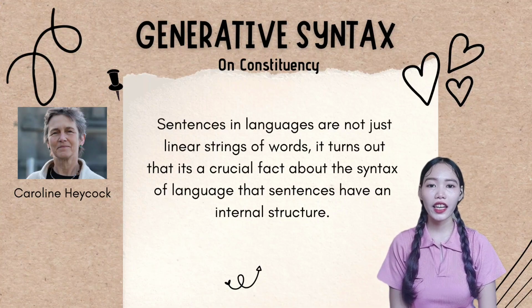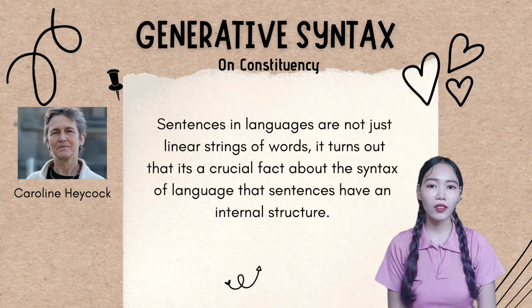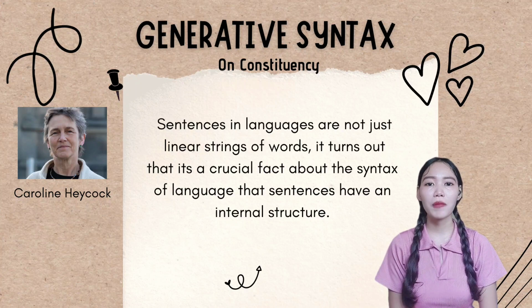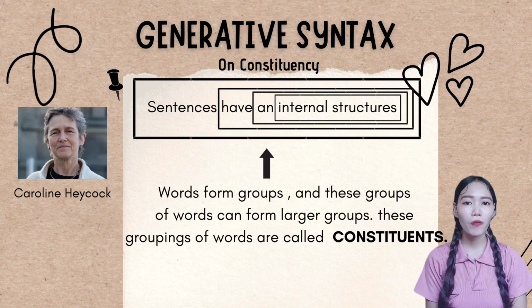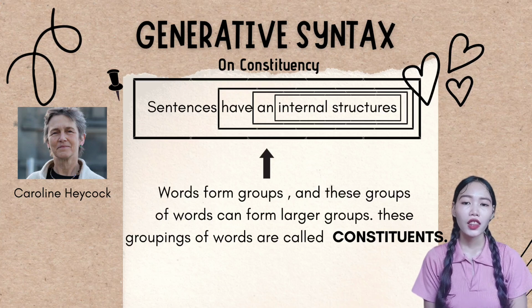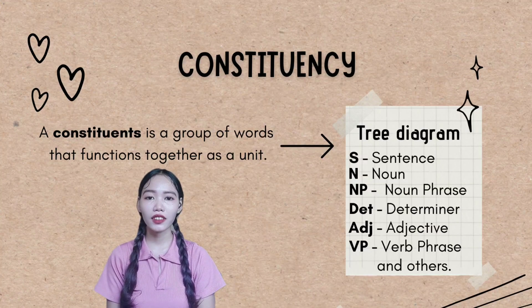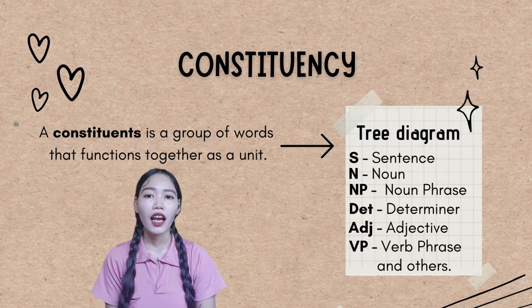According to Caroline Haycock, the sentences in languages are not just linear strings of words. It turns out that it's a crucial fact about the syntax of language that sentences have an internal structure. Words form groups, and these groups of words can form larger groups. These groupings of words are called constituents. A constituent is a group of words that function together as a unit, and a tree diagram shows constituency.